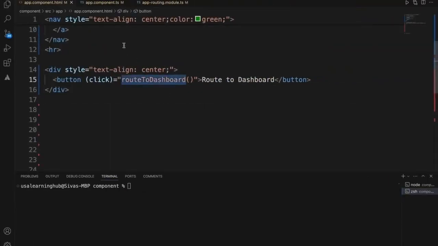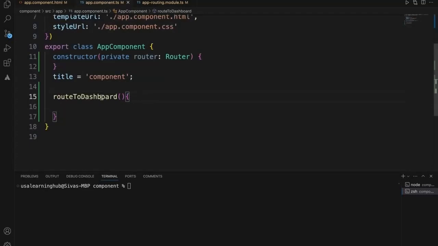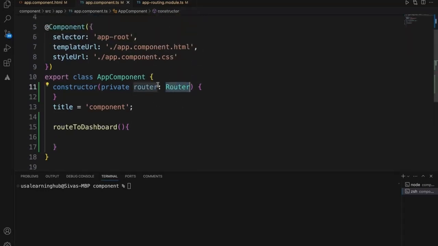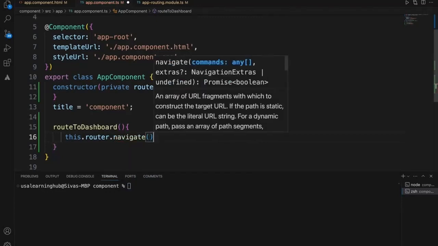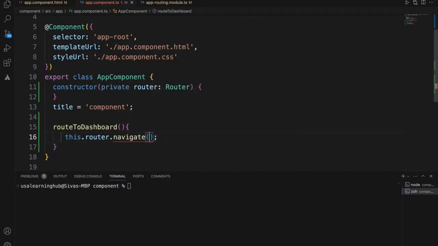For that, what I need to do is, within the route to dashboard function, I need a constructor with a router. So this is the router module. I'm using this router module and this dot router dot. There are two methods. One is navigate, another one is navigate URL. Right now let's look at navigate. Here I'll say profile. Oh sorry, it's a dashboard.